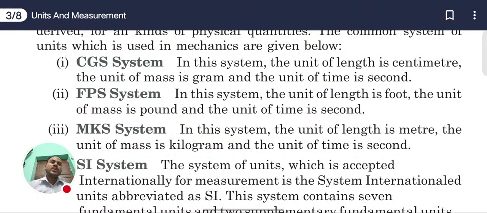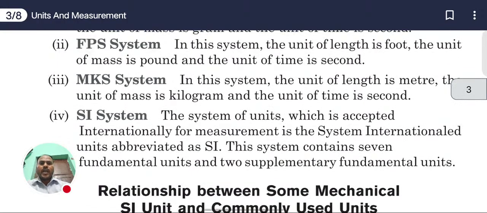In this system the unit of length is foot, the unit of mass is pound, and the unit of time is second. Next, third one, MKS system. In this system, the unit of length is meter, the unit of mass is kilogram, and the unit of time is second. And fourth one, SI system.